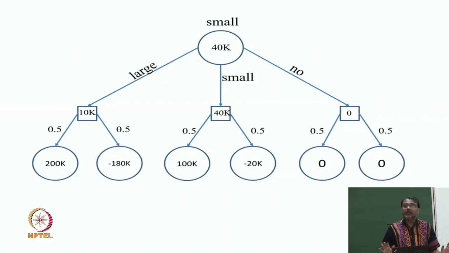We do not know whether the market is going to be favorable or not, and we will be making our decision based on this tree, and therefore, in expectation we stand to gain 40k. Good. This is what we would have if we did not have this additional information.